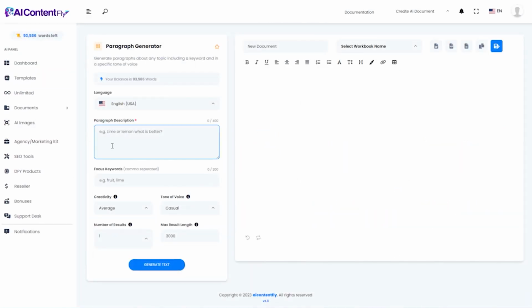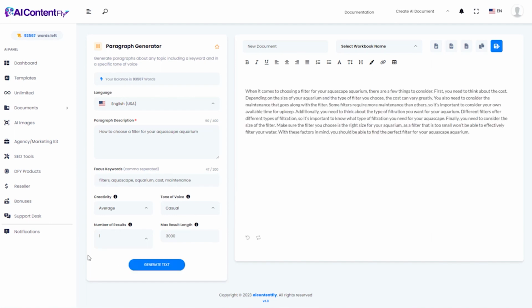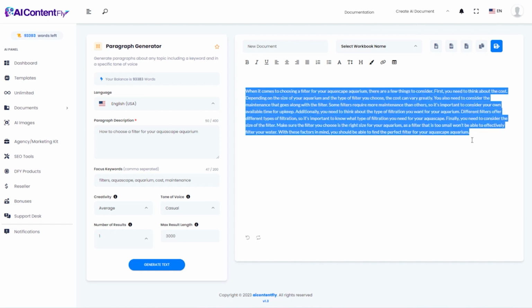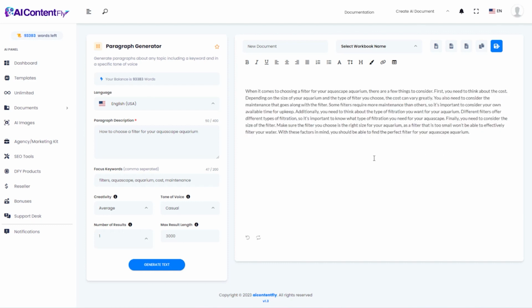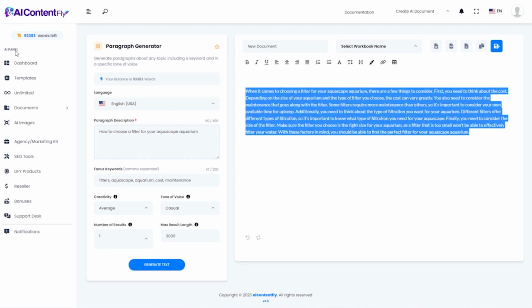I'm going to keep this very simple. How to choose a filter for your aquascape. Throw in just a few keywords and let it go to work. And there it is, a very full-fledged, well-written, and informational paragraph on a topic that I know nothing about, but I could easily go into business and start working with this now.